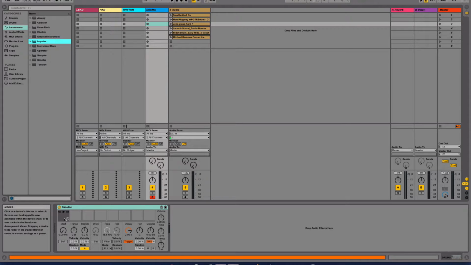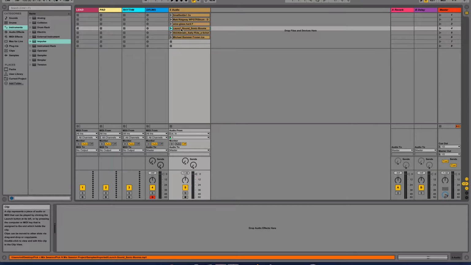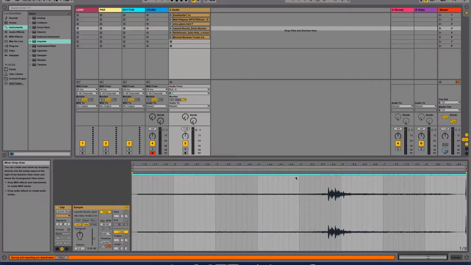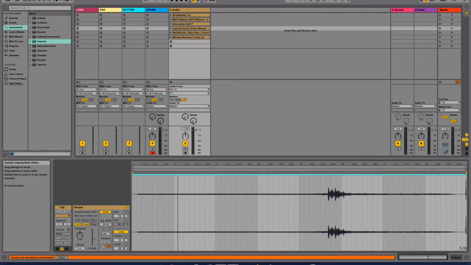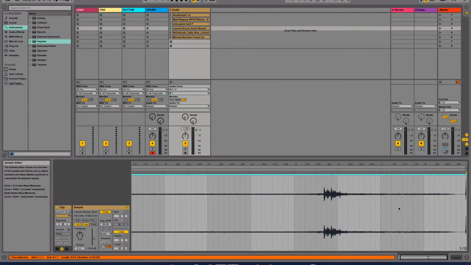So we're going to start with the kick drum. For this, I've used a sonic boom recorded by NASA, and it's this track here. If we double click the track, we can see the audio that we have available to us. To zoom in, if we hover over the bars and beats and then click and drag up and down, we can zoom in, and equally we can drag the project around.